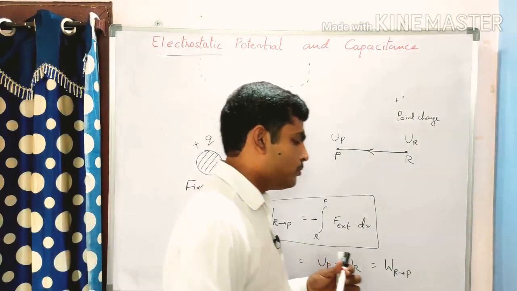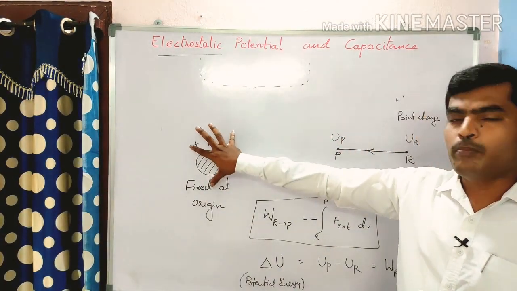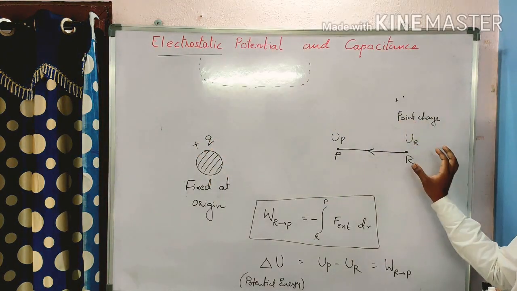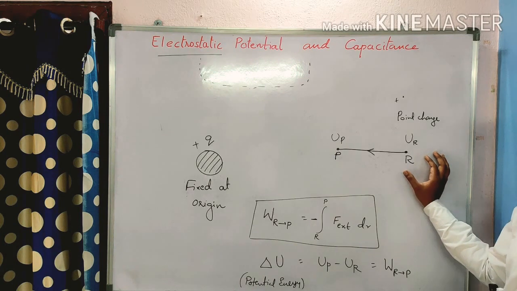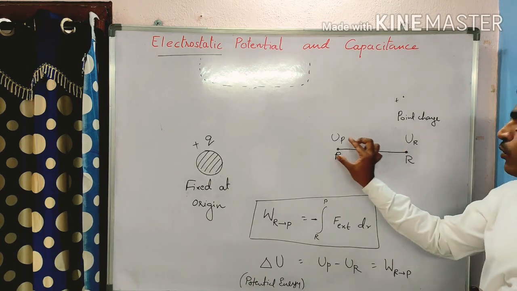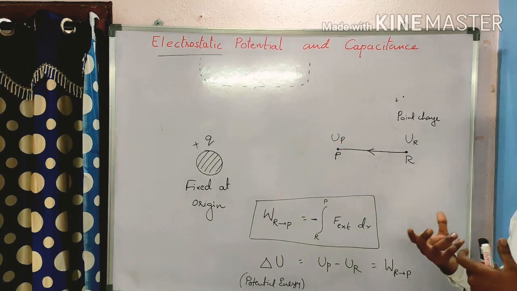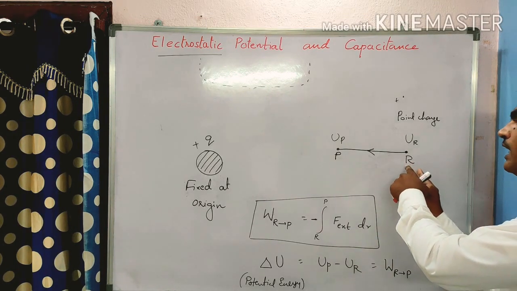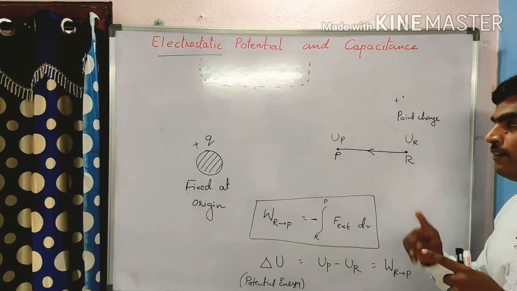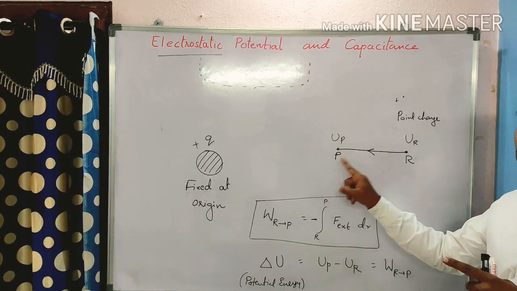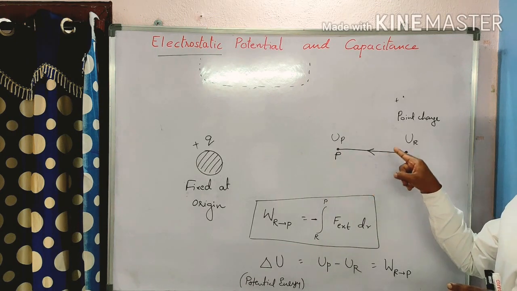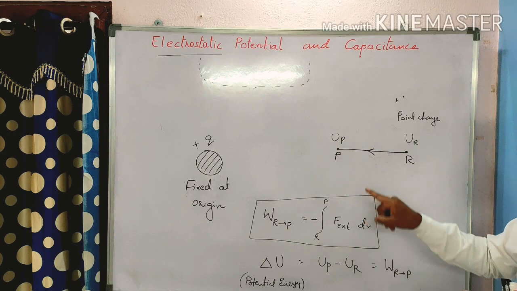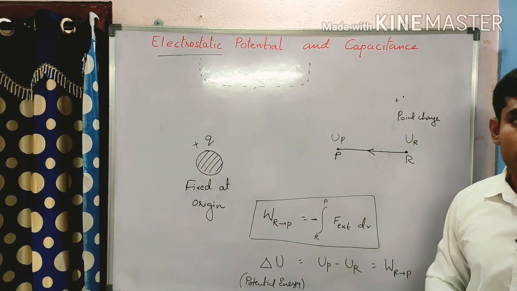Understood? There is a charge at a particular point, and at a certain distance we assumed this point charge. For this point charge to move from here to here, some external force is needed. That external force is given to it, then this charge has moved from here to here. When this charge has moved, then some work has been done. The work which has been done is stored in the form of the potential energy in this point charge.